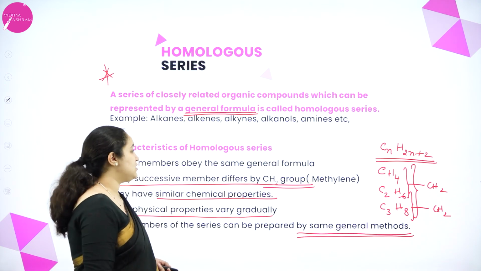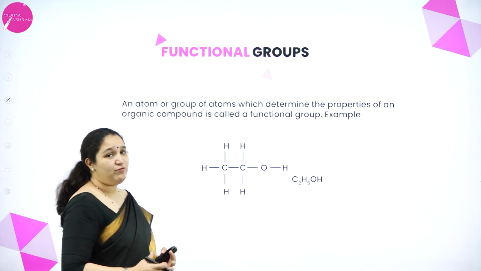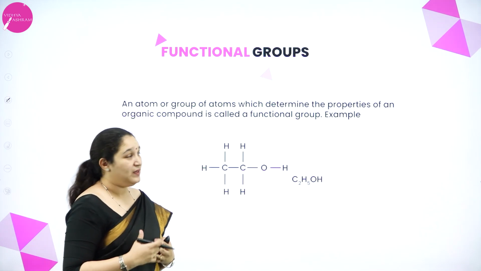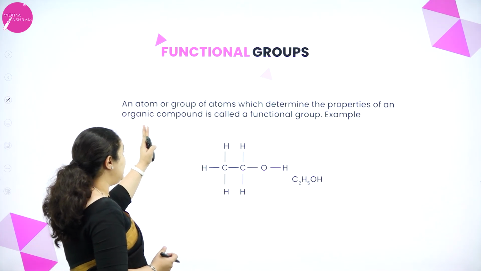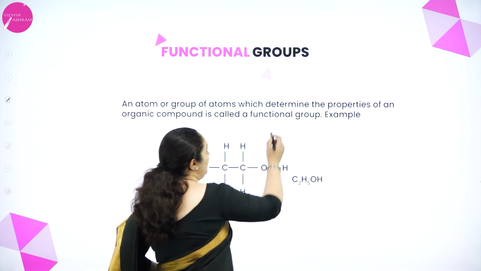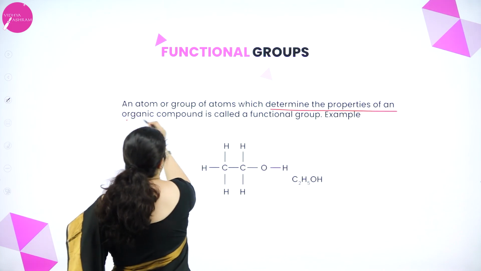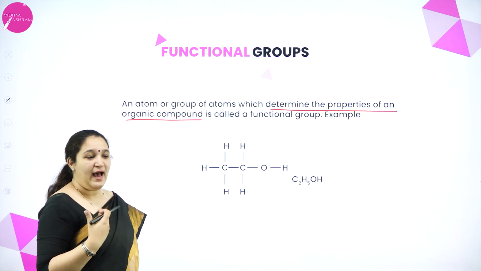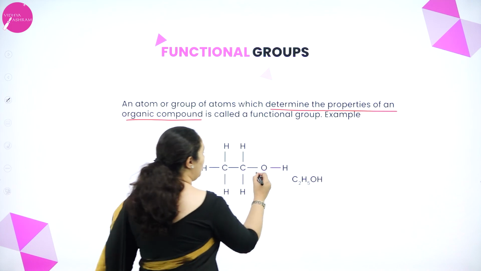Okay. Next one is about the functional group. Now, what is the meaning of functional group? It is an atom or a group of atoms which determine the property of an organic compound. For example, I tell alcohols. I know all alcohols have got OH group.